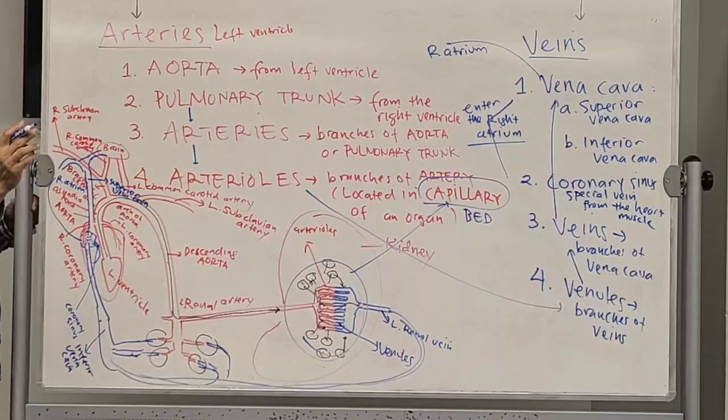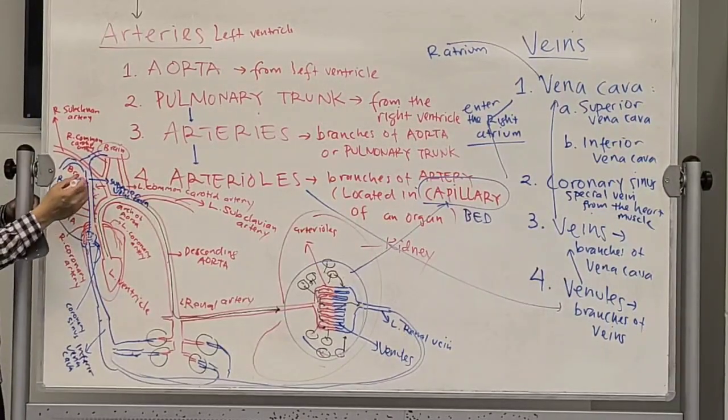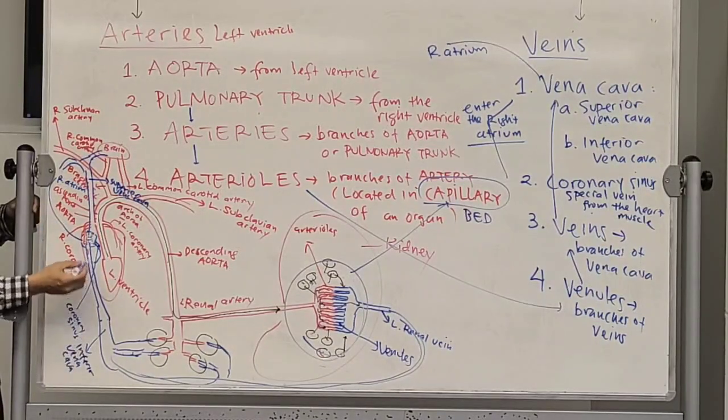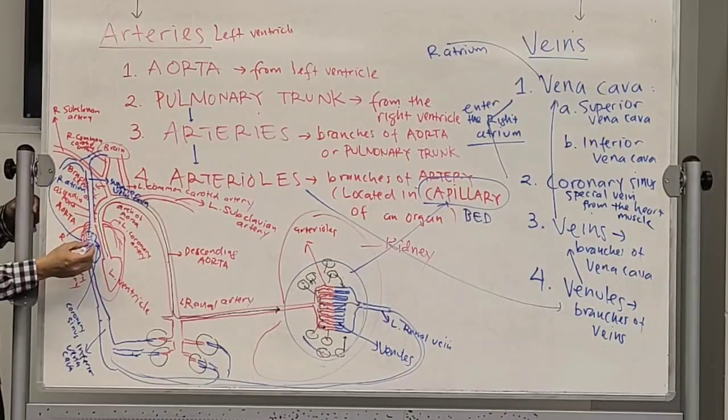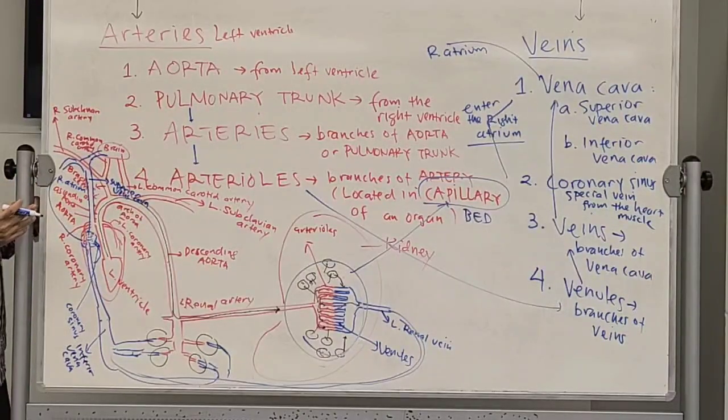And again, the right atrium will receive 3 veins, right? From the top is called the superior vena cava. From the bottom is called the inferior vena cava. And from the heart circulation is called the coronary sinus. So make sure you do get it. There are 3 veins that enter into the right atrium. It will be in the exam, believe me.